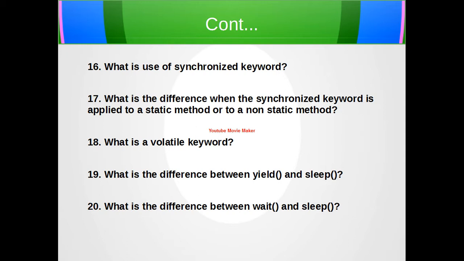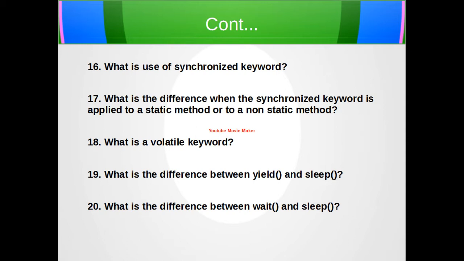What is the difference between yield and the sleep method? Yield allows the current thread to release its lock from the object, and the scheduler gives the lock of the object to another thread with the same priority. Sleep method allows the thread to go to sleep state for say some milliseconds. When the thread goes into sleep state, it doesn't release the lock.